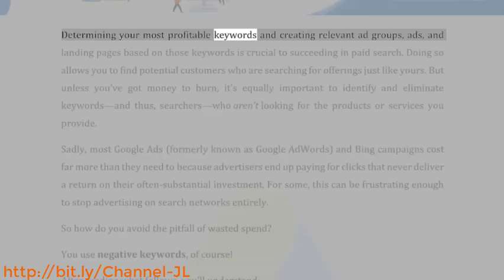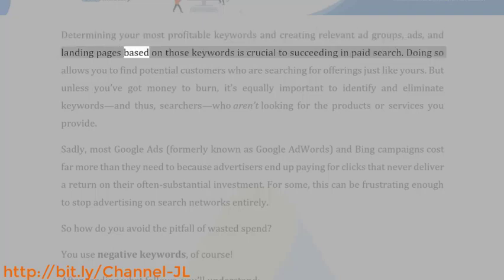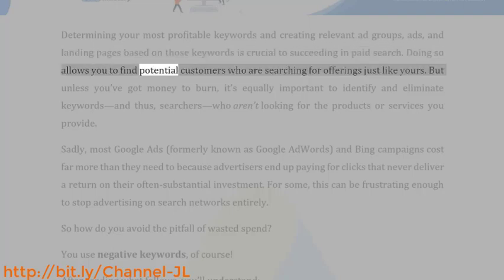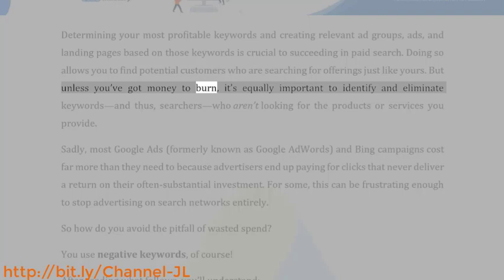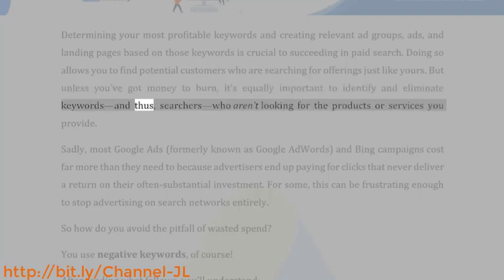Determining your most profitable keywords and creating relevant ad groups, ads, and landing pages based on those keywords is crucial to succeeding in paid search. Doing so allows you to find potential customers who are searching for offerings just like yours. But unless you've got money to burn, it's equally important to identify and eliminate keywords, and thus searchers, who aren't looking for the products or services you provide.